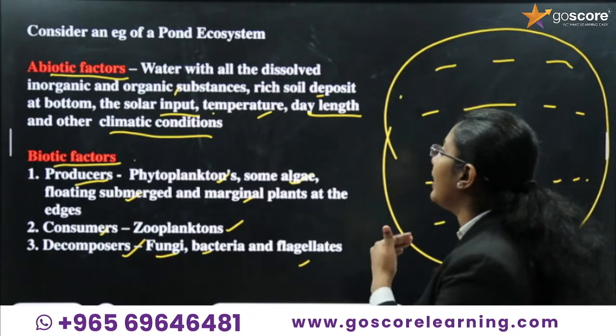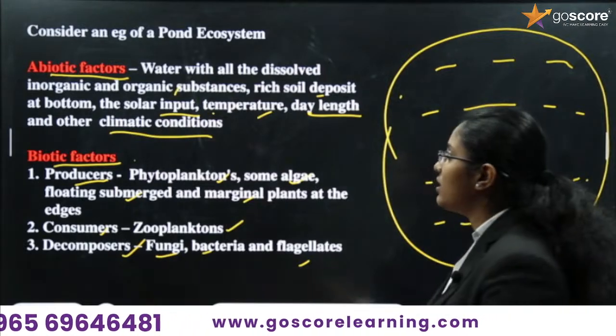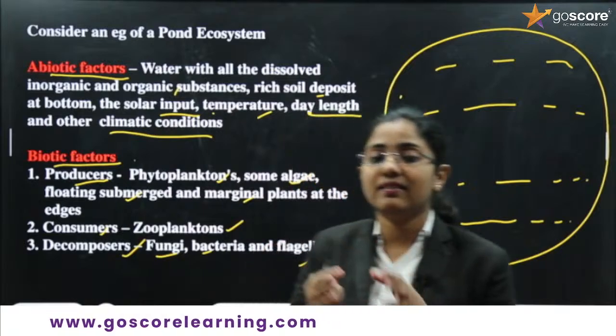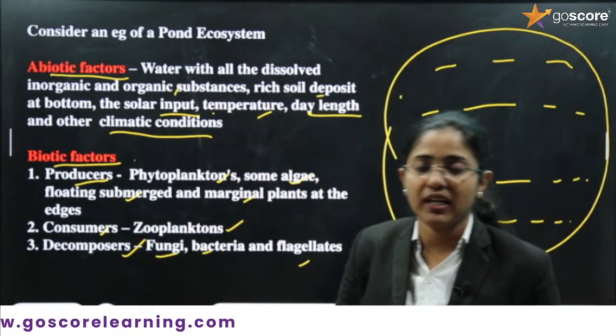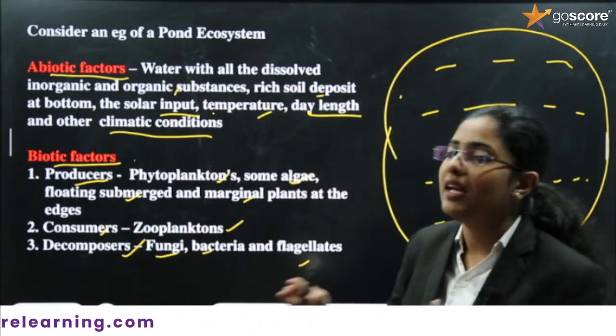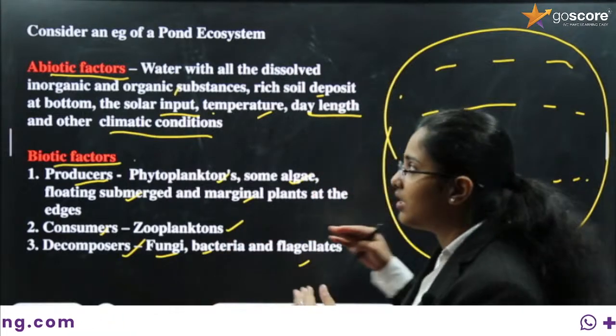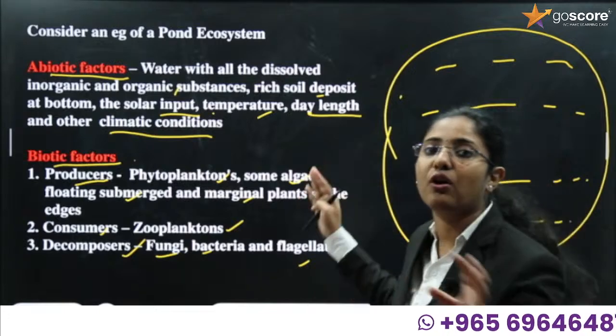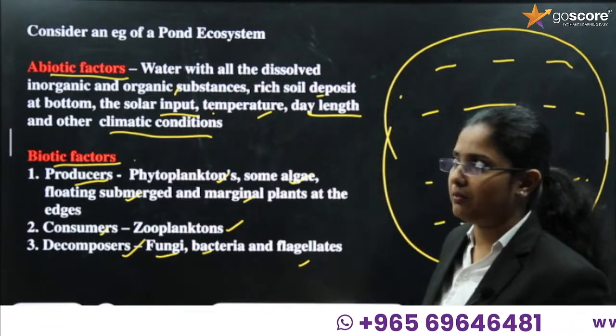We'll see the detail later. Is this clear? If we consider an ecosystem, we already said that it is the interaction between the abiotic factors and the biotic factors. Now you understand how these biotic factors are interacting with the abiotic factors to form a particular ecosystem.